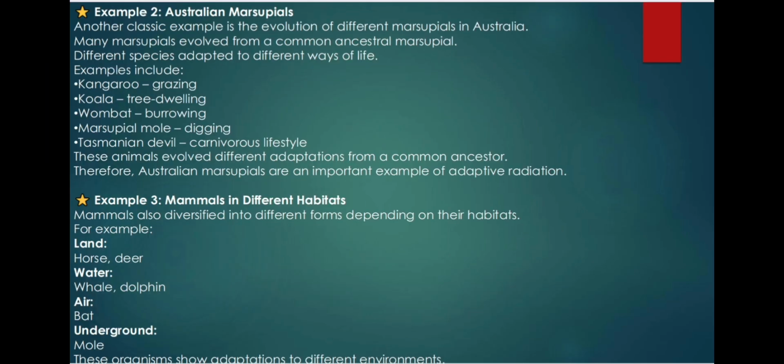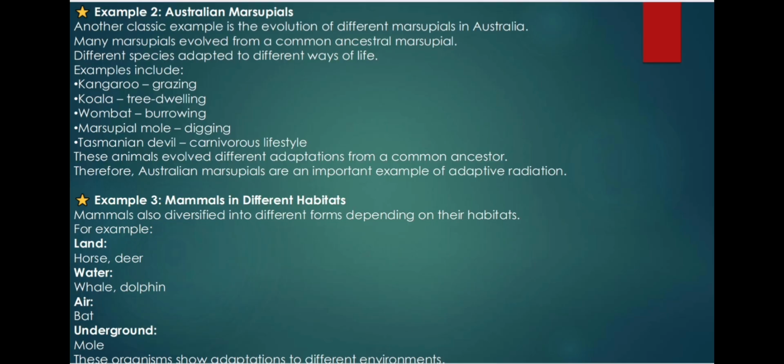Example 2. Australian marsupials. Another classic example is the evolution of different marsupials in Australia. Many marsupials evolved from a common ancestral marsupial. Different species adapted to different ways of life. Examples include kangaroo, grazing; koala, tree-dwelling; wombat, burrowing; marsupial mole, digging; Tasmanian devil, carnivorous lifestyle. These animals evolved different adaptations from a common ancestor. Therefore, Australian marsupials are an important example of adaptive radiation.